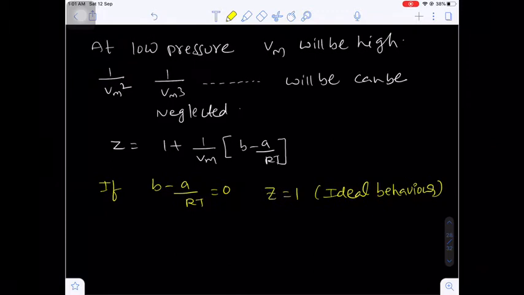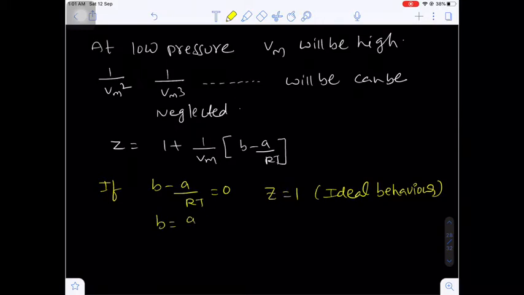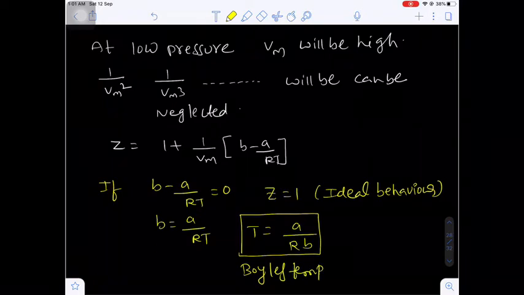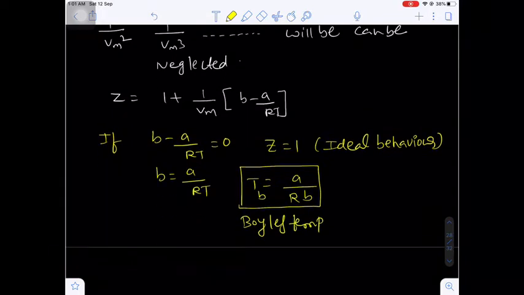Now if you bring the minus a by RT to the right side, b is equal to a by RT. From here temperature T is equal to a by Rb. Do you know this temperature is called Boyle's temperature? Yes, this temperature is called which temperature? Boyle's temperature. What is the definition of a Boyle's temperature?